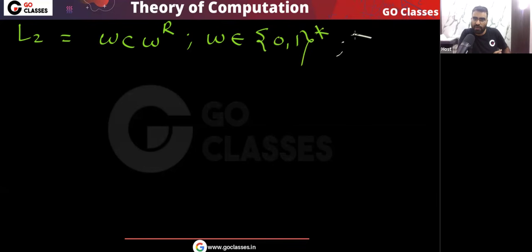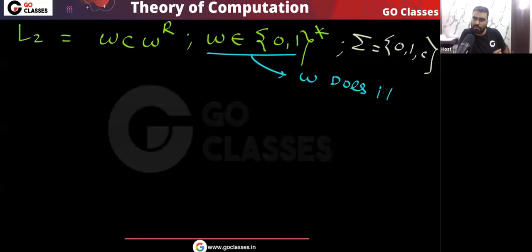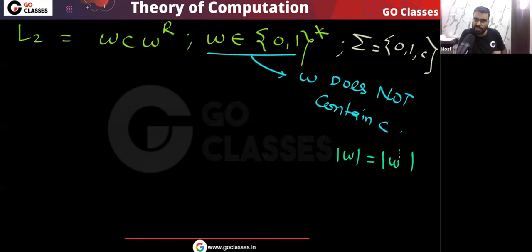Here remember your alphabet is 0 1 C. But here you can notice that W does not contain the symbol C. So can a DPDA find the middle symbol? Let me know. Is it possible that a DPDA can find the middle symbol? Yes, because this symbol C will tell you that I am the middle. Yes or no? You already know that the length of W is always equal to the length of W reverse.